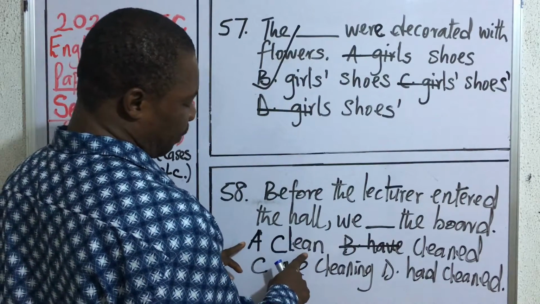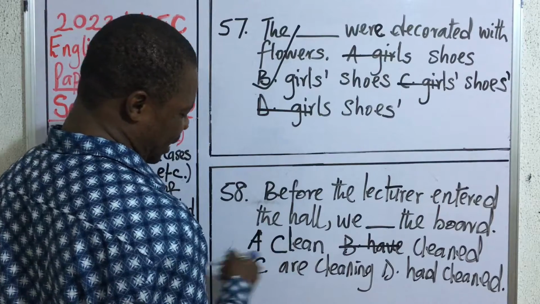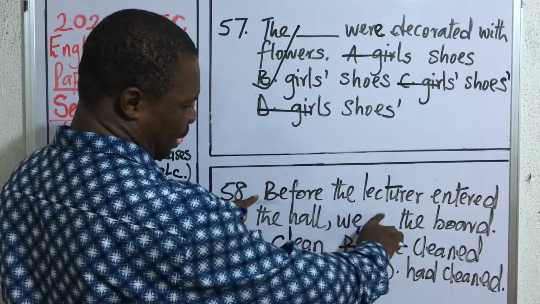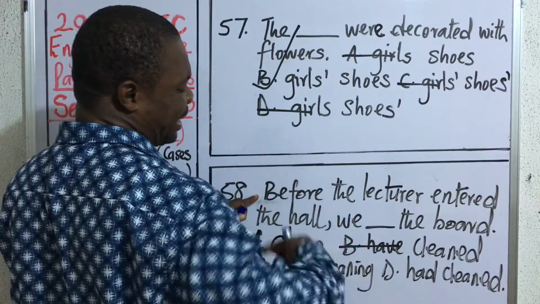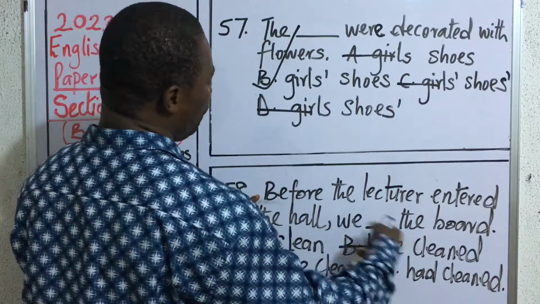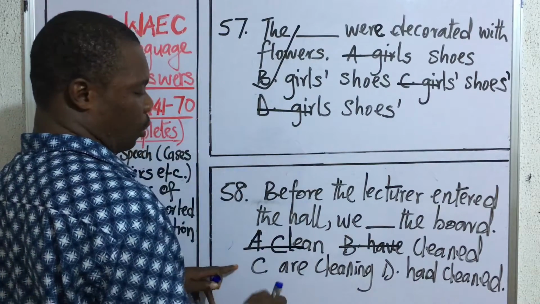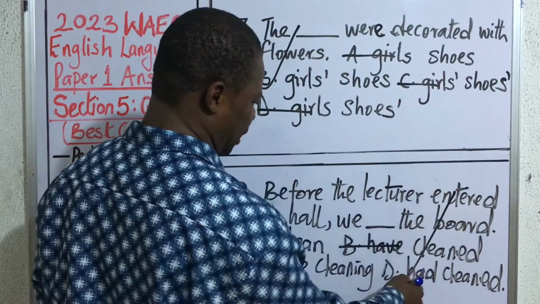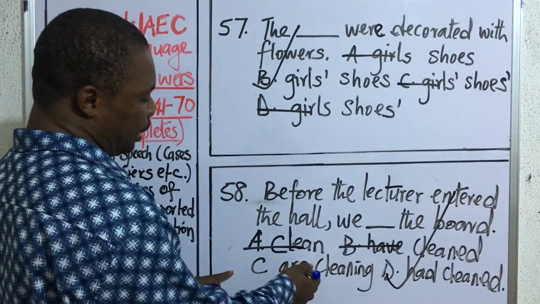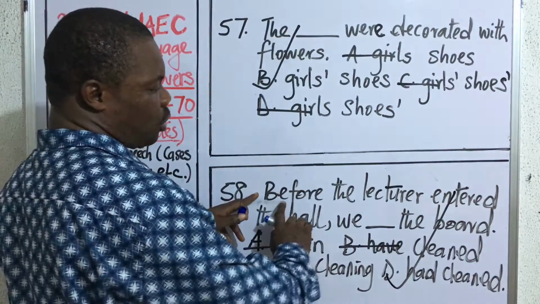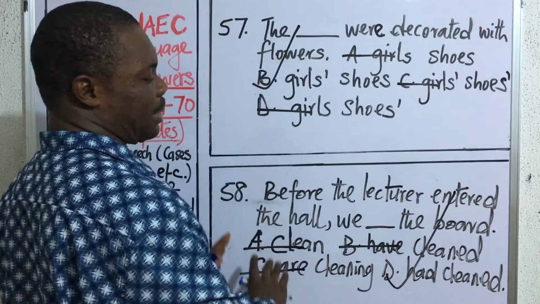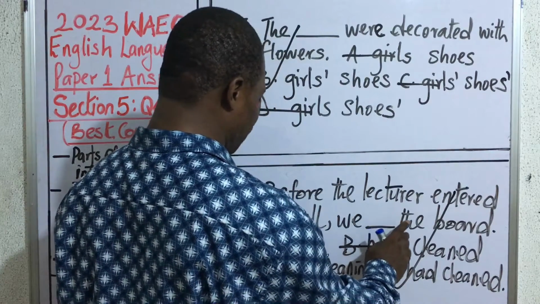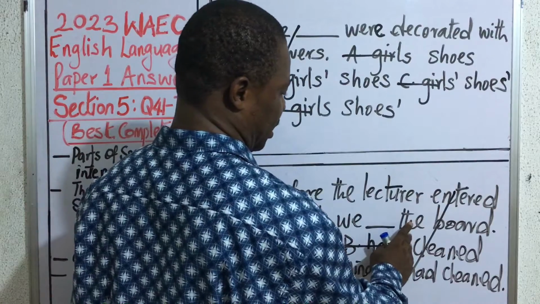Clean the board cannot go because it is a verb in its simple present form. It speaks of an action that is in the present. But this expression is talking about an action that had taken place, in other words, an action that took place before the lecturer entered the class. So clean will go. And then we are now considering cleaning and had cleaned. The correct answer is had cleaned. Cleaning is not correct because it happened before the lecturer entered. So the event had passed and ended successfully in the past. So the correct answer is had cleaned. And the name of this tense is past perfect tense.